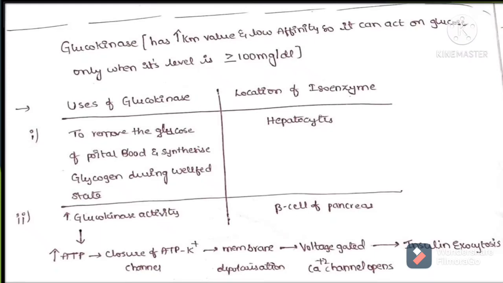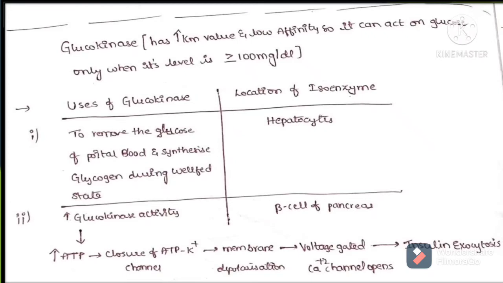The glucose which is received by the liver through the portal circulation is converted into glycogen and also lipids during the well-fed state, so that more glucose is not entering the peripheral circulation and more glucose is not reaching the peripheral organs, which is not good for body glucose homeostasis. So this is the way the glucokinase is removing the portal blood glucose before the blood and glucose enter the peripheral organs through the general systemic circulation.